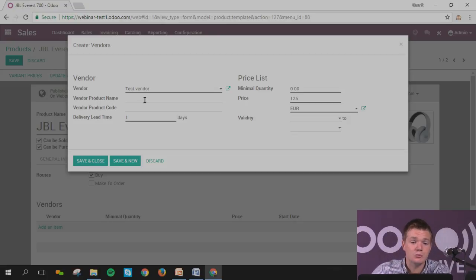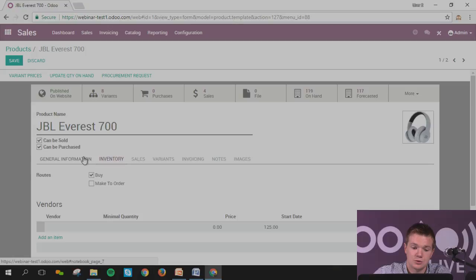And also the reference code, so that when you send the purchase order, it will carry the reference of the supplier and not your own reference. Put the validity for the price that you propose, and you can save and close.